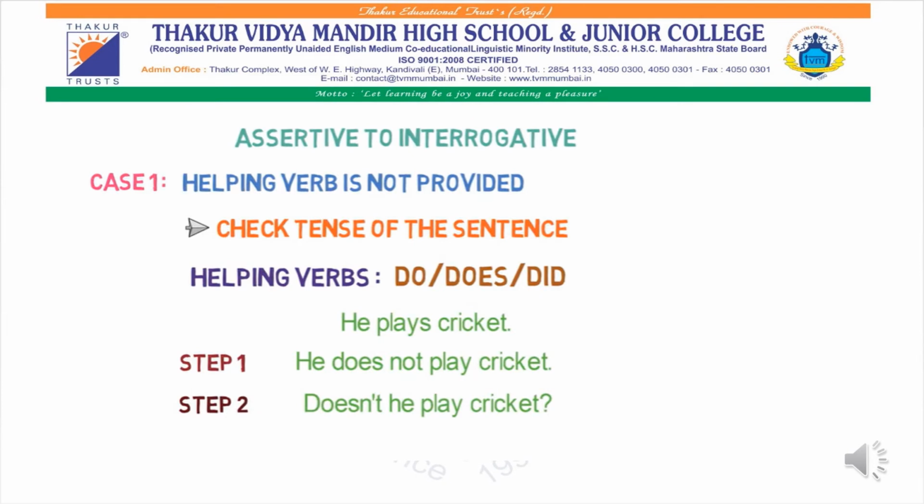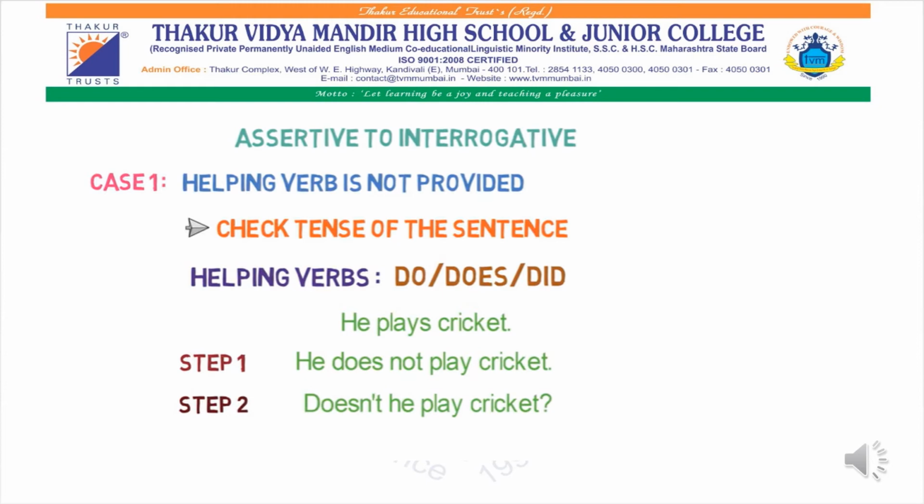I know what you are all thinking. What if a helping verb is not provided in a particular sentence? We still have a solution for it. Don't worry. There are sometimes cases where a helping verb is not provided. Then what do we have to do? We have to check the tense of the sentence and accordingly add the helping verb do, does, did. Now in this sentence, he plays cricket. This is a simple present sentence and therefore we are adding does.